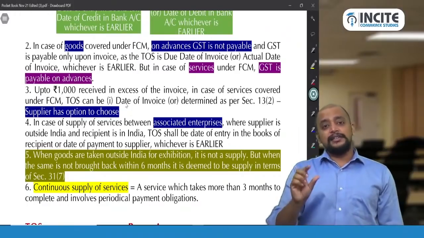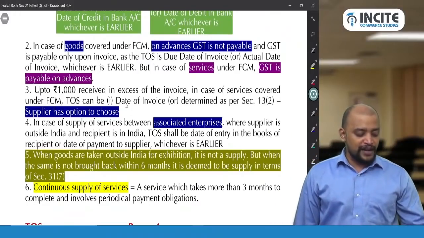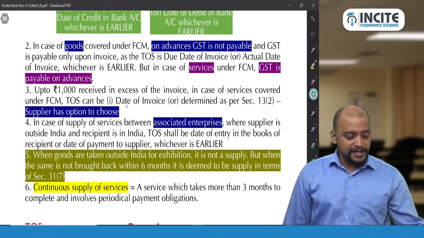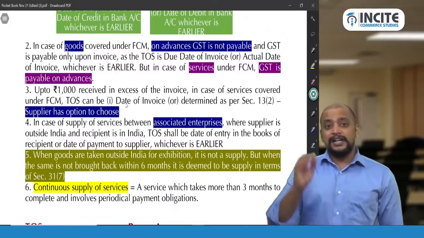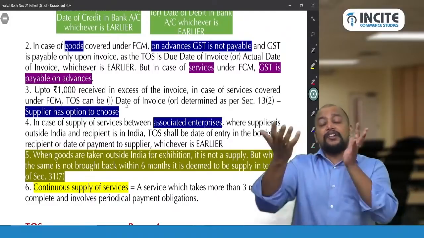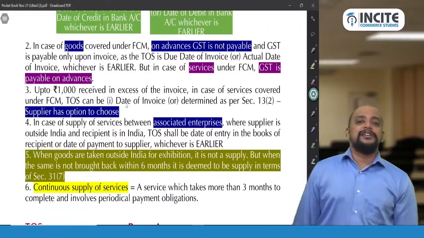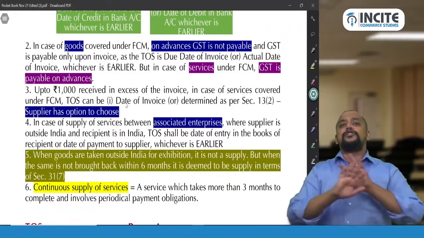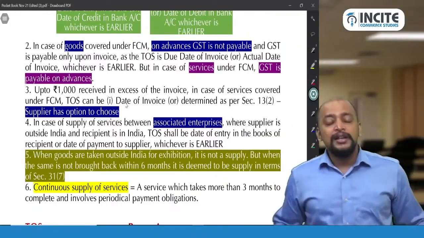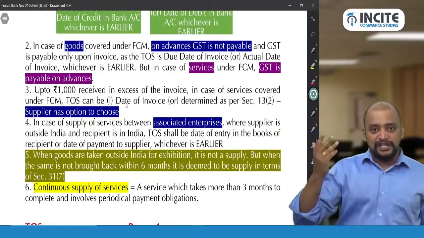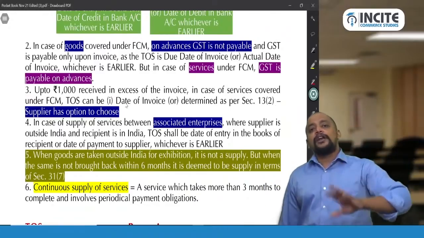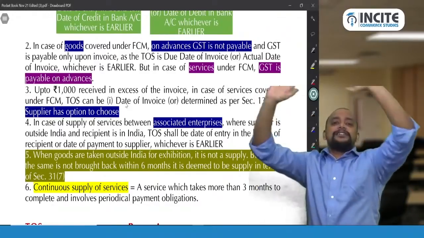In this example, the excess amount is up to 1000 rupees. 1523 is the invoice. We received 2000 rupees, so the excess is only 477. That 477 is up to 1000 rupees. In that case, there is no need to apply the general provision, that is invoice date or payment date, whichever is earlier. You go for the date of invoice itself as the time of supply.